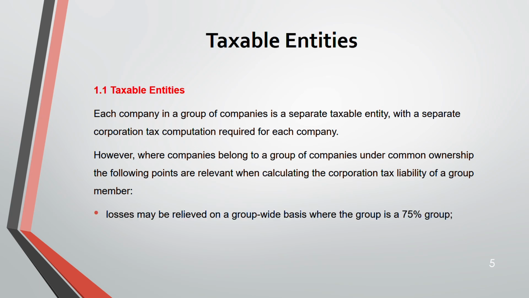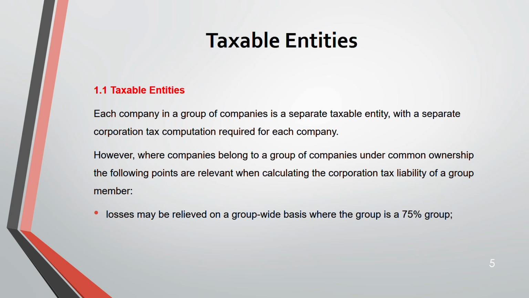First one, you can get your losses relieved against the group if you are a member of the same group, and you have to be a 75% group. In my previous lecture where I covered loss relief, remember the trading loss, the capital gain loss, then property business loss, we were relieving against either total profit or chargeable gain: carry forward, carry back, current year.